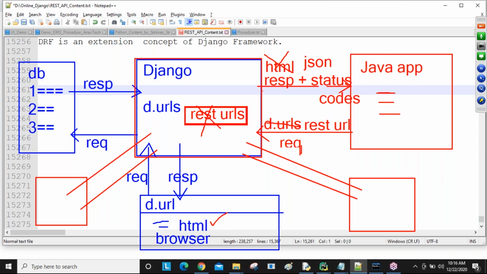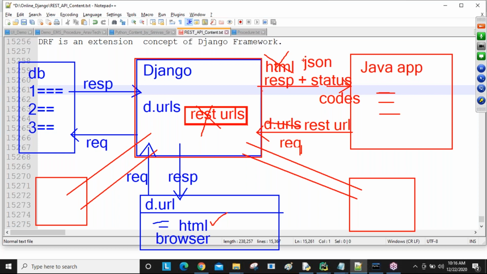At the time of integration, some problems come, ambiguity problems. Views are there in Django and also in REST API, URLs are there in Django and also in REST API. Ambiguity means duplicate problems. How we are going to separate them, that is the integration part we will discuss. Clear? So always JSON is required.